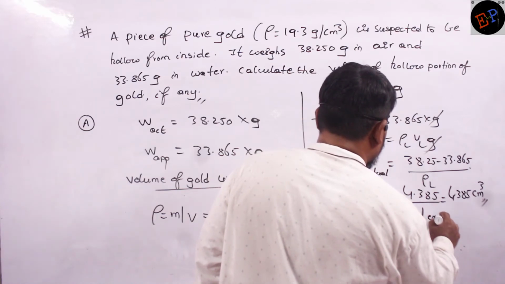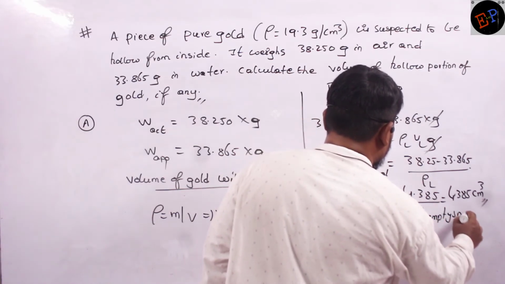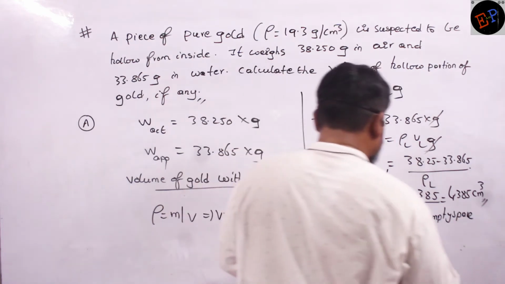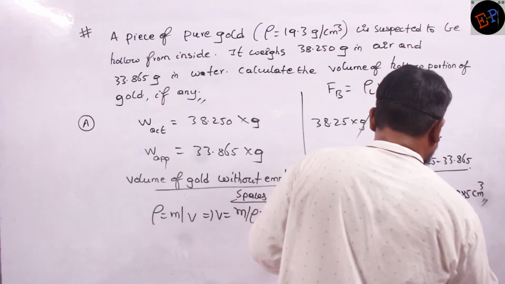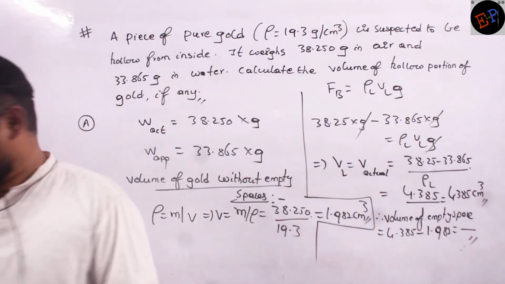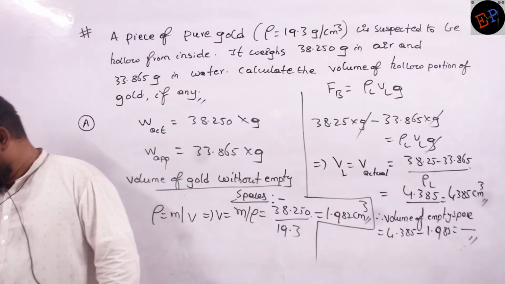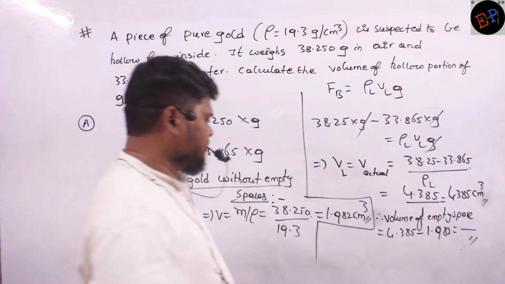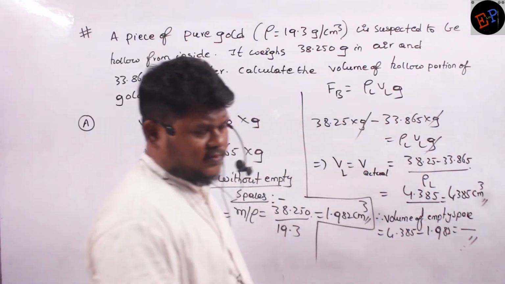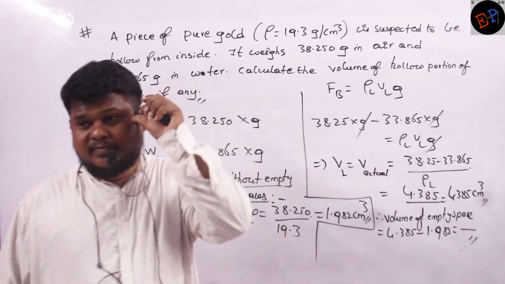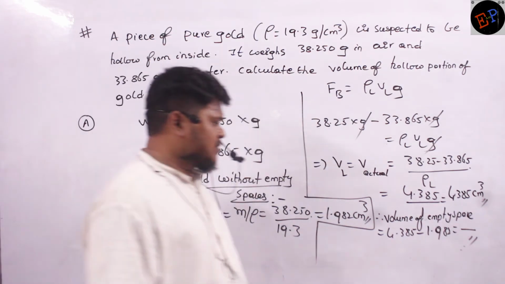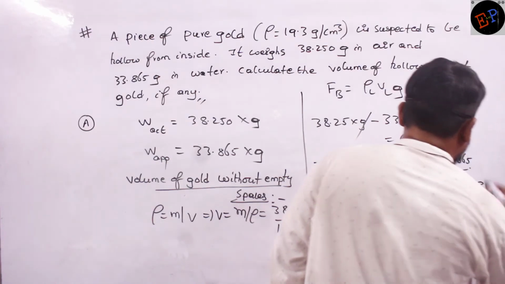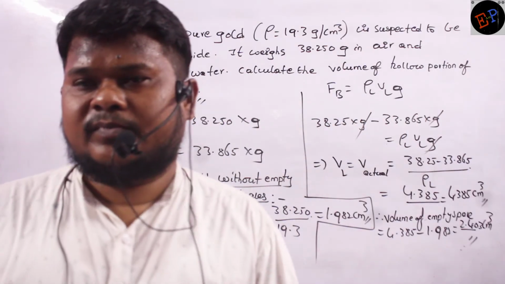Volume of empty space is equal to 4.385 minus 1.982. If you do this calculation, whatever answer I get will be my answer. 4 minus 2, approximately 2 point something you will get. 2.403 centimeter cube. That is my answer. Clear?